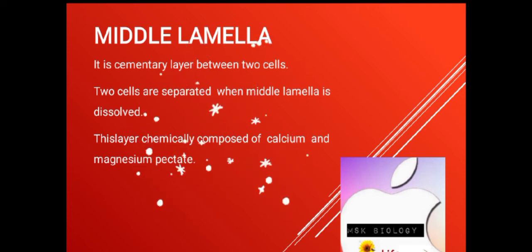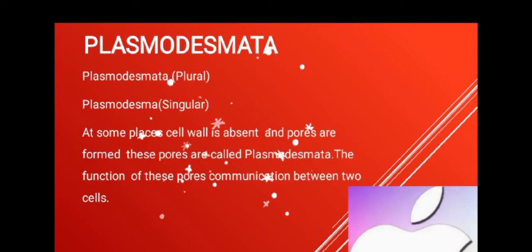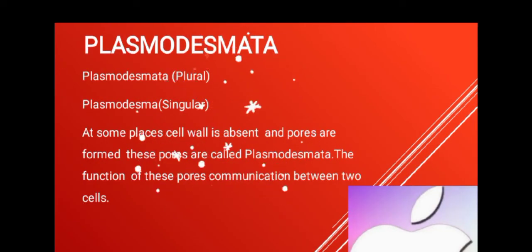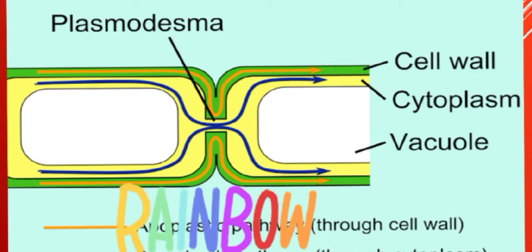When we study the cell wall, at some places cell wall is absent and pores are formed. These pores are called plasmodesmata. The function of these pores is communication between two cells. When we study two plant cells, in this diagram you can see these are the two plant cells.